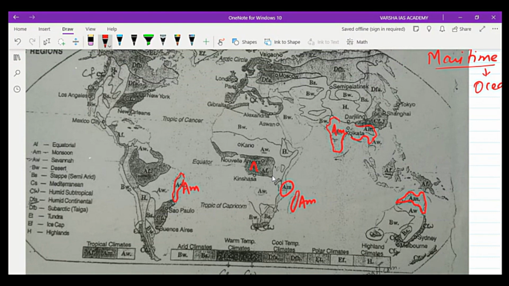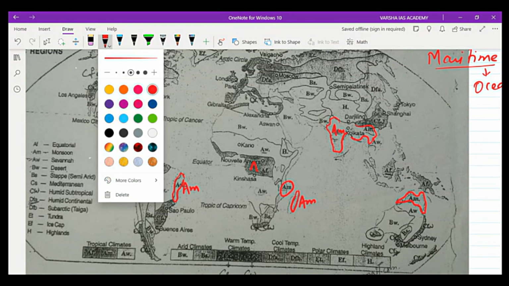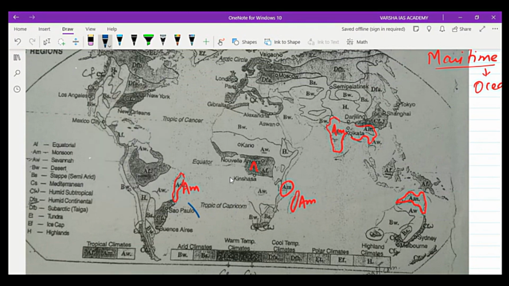Now see the wind pattern which takes place over this part. These winds prevailing are the southeast trade. So all these areas are under the effect of maritime air masses. Maritime is the winds blowing over the oceans. So this is southeast trade or the tropical easterlies, right? But the situation in India is different.